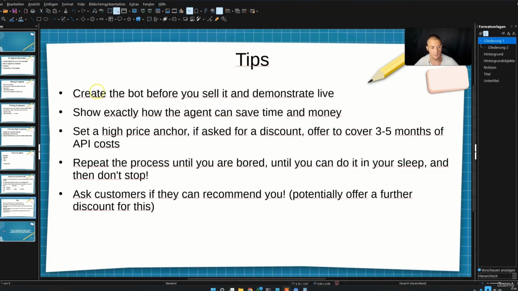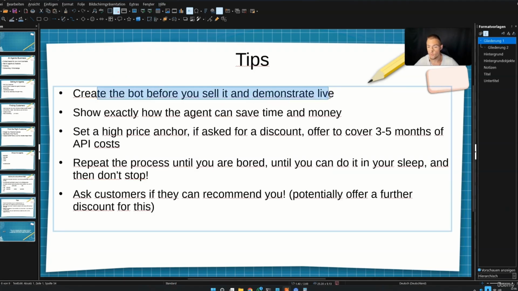Then some more tips. Please create the chatbot before you go into the presentation, before you go into the call, and show them live. Show them exactly how the agent can save them money. Make the calculation. They have a problem: they don't have enough time. They make a lot of money in an hour. They can save so much money.